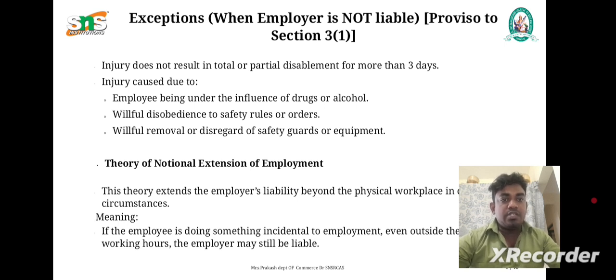Theory of notional extension of employment. This theory extends the employer's liabilities beyond the physical workplace in certain circumstances. Meaning, if the employee is doing something incidental to employment, even outside the working hours, the employer may still be liable.